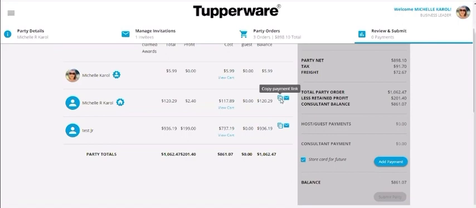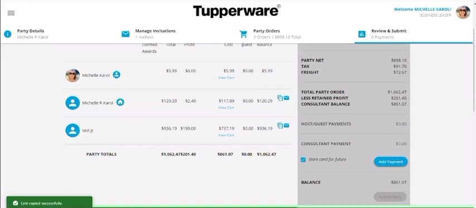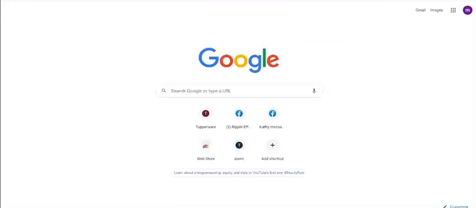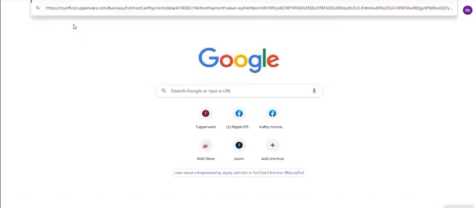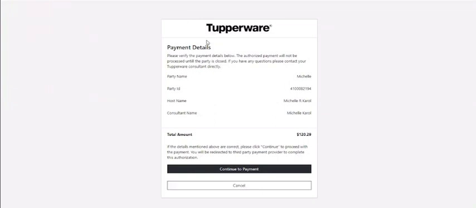But, you know, if you're desperate and somebody did give you a credit card, maybe you forgot because you're transitioning to this new system, you can click on this. The link is copied. You can go and open up a browser. You can paste it in here, click enter, and it's going to pop up the payment details.